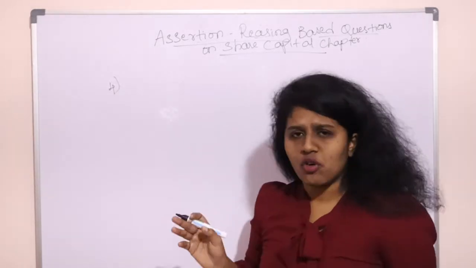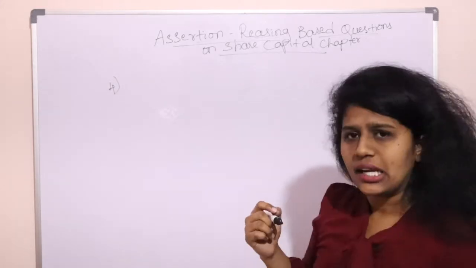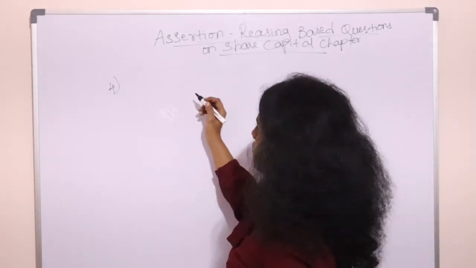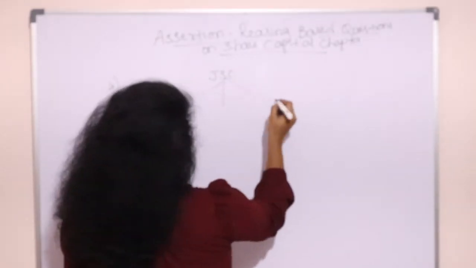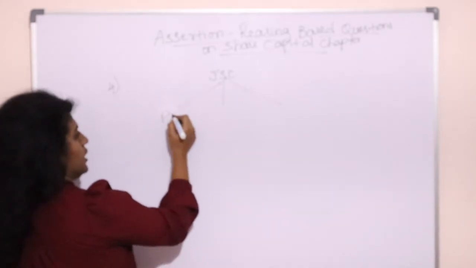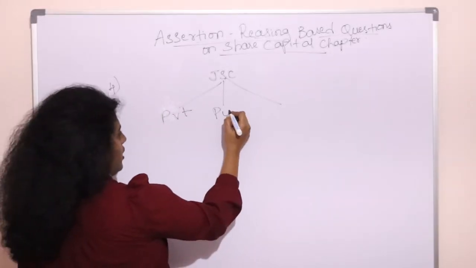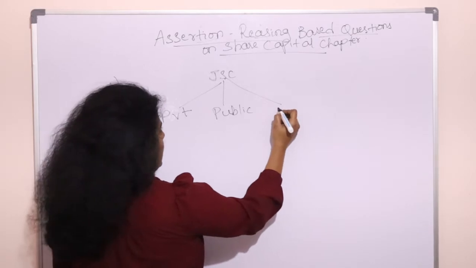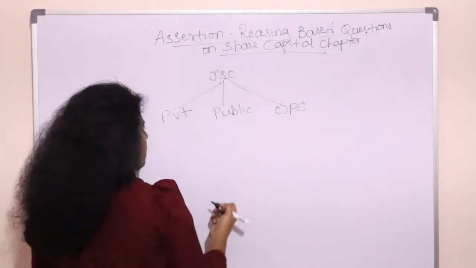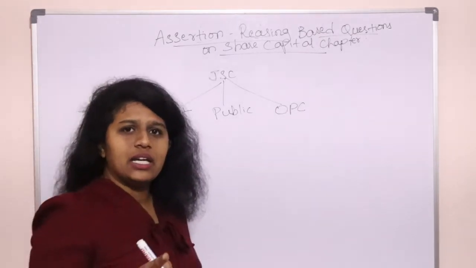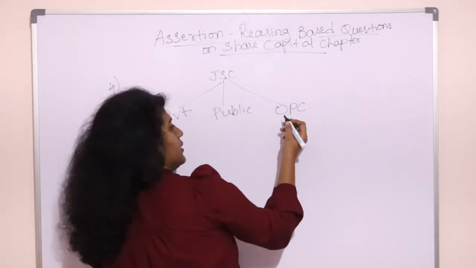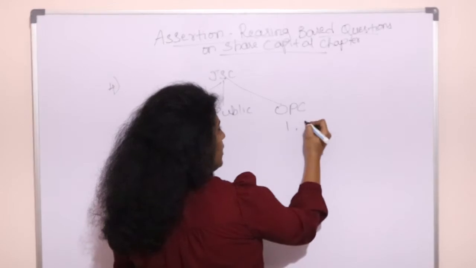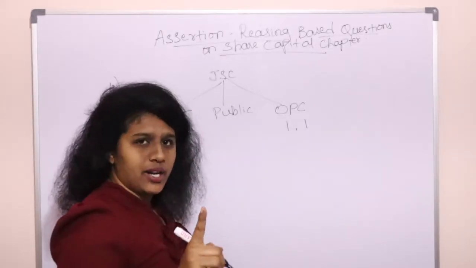Okay, in the fourth question, before we proceed, I'll explain one concept and then we will analyze. See, in a joint stock company, we have 3 types of companies, that is private joint stock company, public joint stock company, and we have one person company. One person company is where only one person can start a joint stock company. Here minimum will be 1 person, maximum also will be only 1.